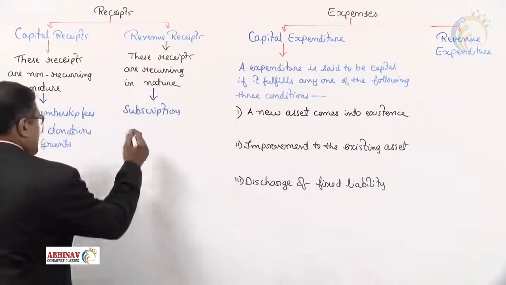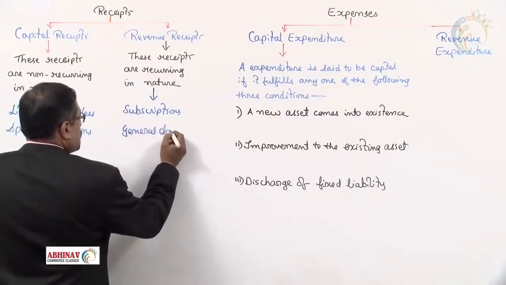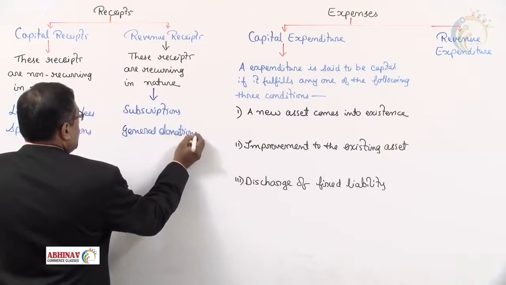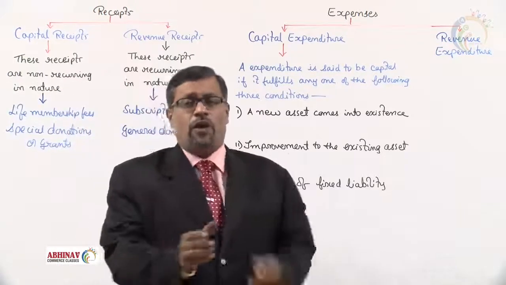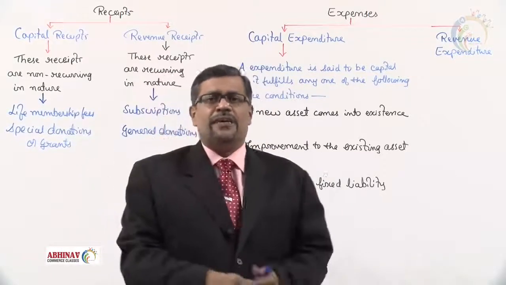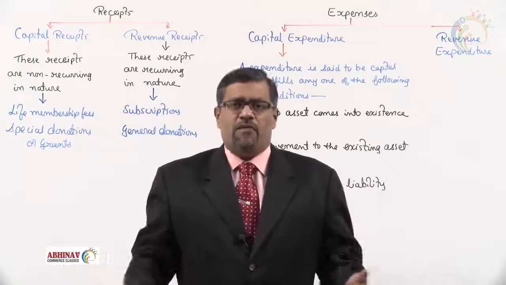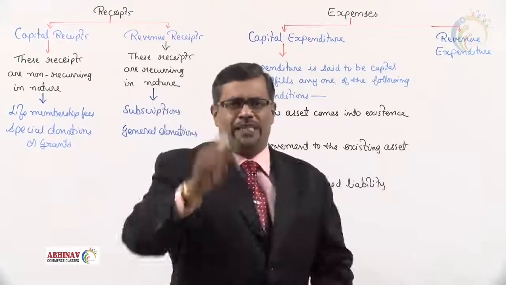Whereas general donations. General donations means small amount donations. They are not of huge amount, small amounts. When persons come to you and say, "Sir, we run a charitable trust. For that we need some donation. Whatever amount you like, you give." You give some 100 rupees immediately.